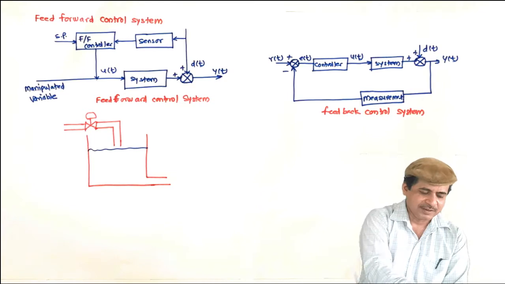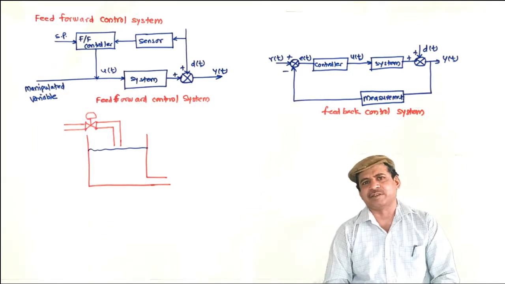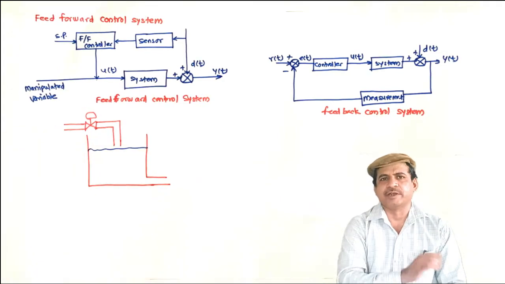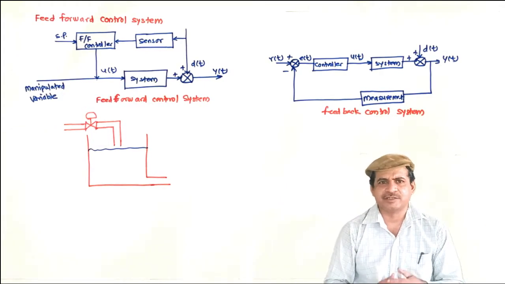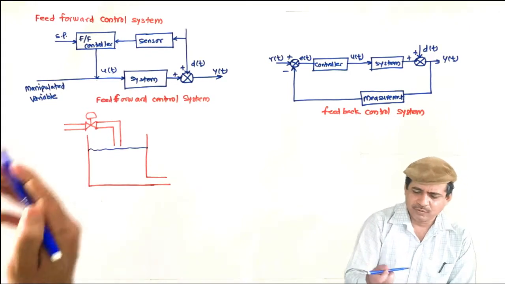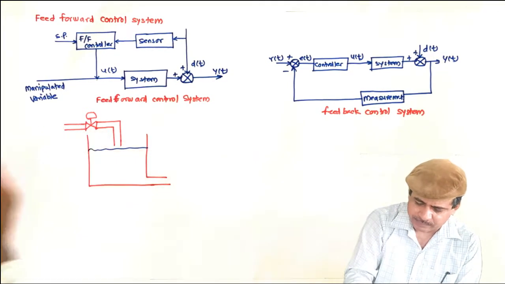But here what kind of disturbance can appear? The disturbance can be, in this case, a sudden change in flow rate, which is not predicted, but there is a change. So what we will do, we will put here a flow sensor.